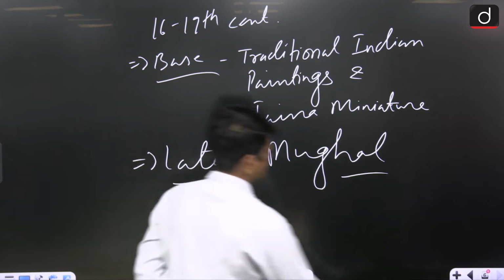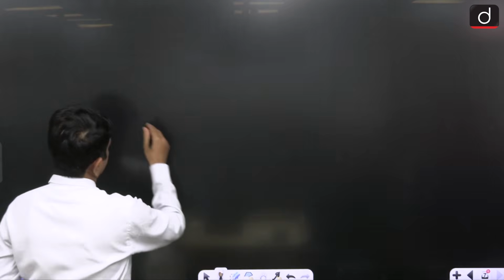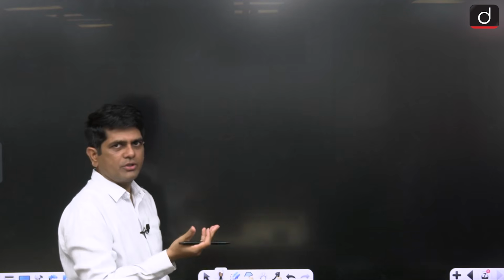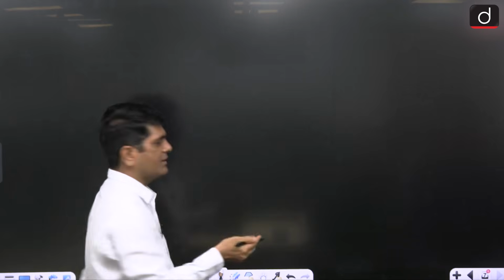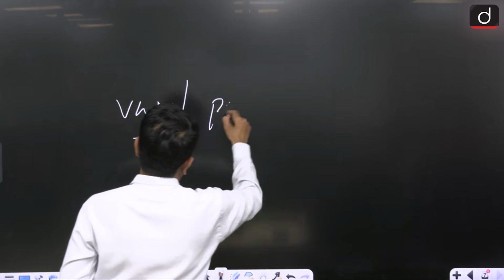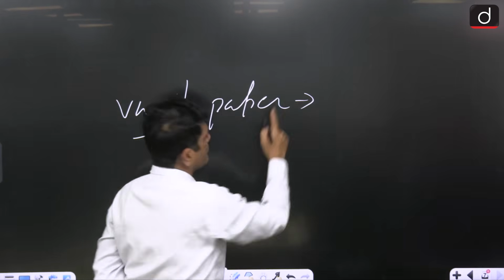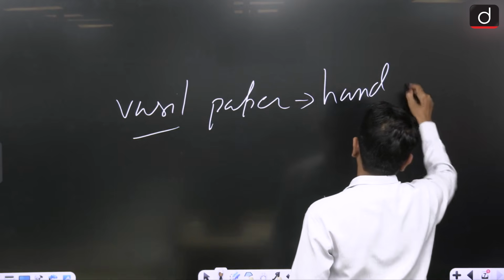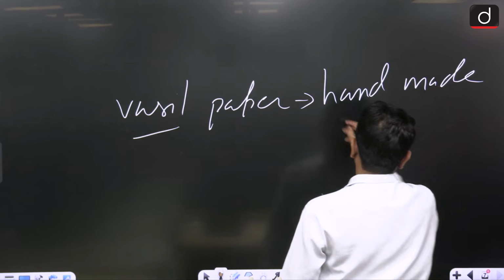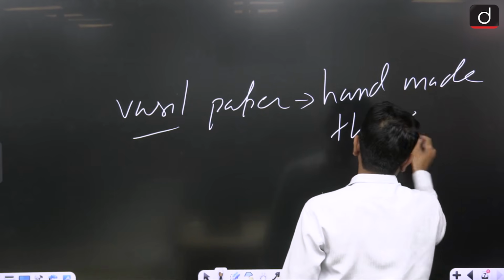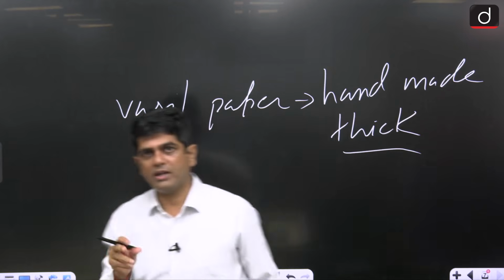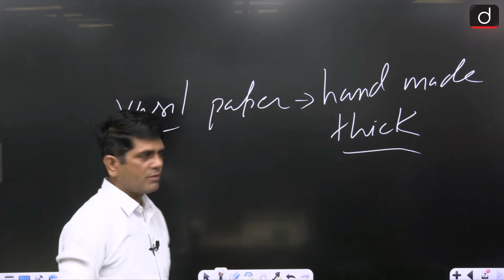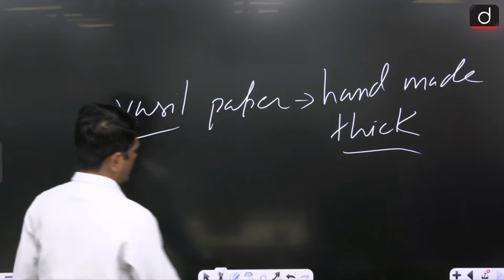Then after that, the material on which the painters painted. They painted on wasli paper. It was a handmade thick paper, and it was well burnished. Remember, handmade thick paper.